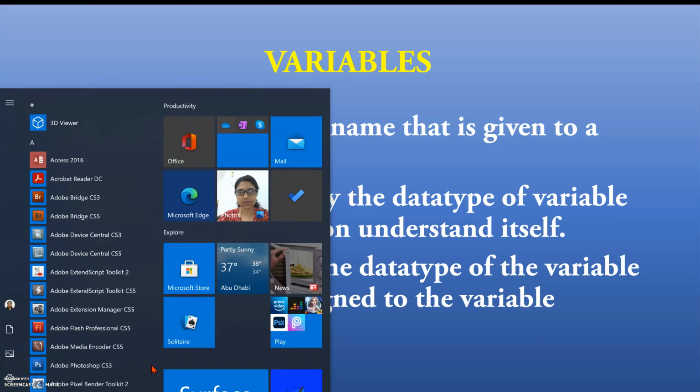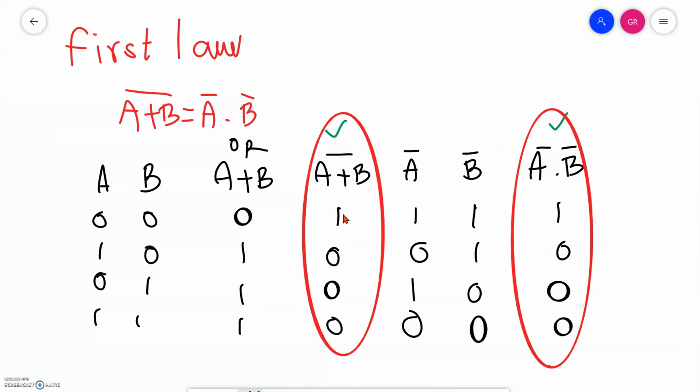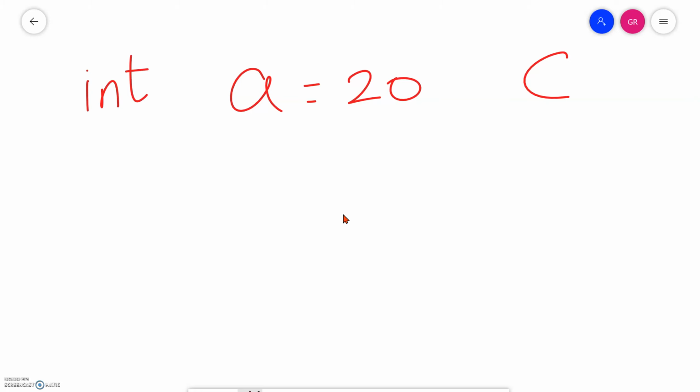So let me take my whiteboard. I'm taking the whiteboard, a equal to 20. In other programming languages like C, C++, you need to indicate the data type.